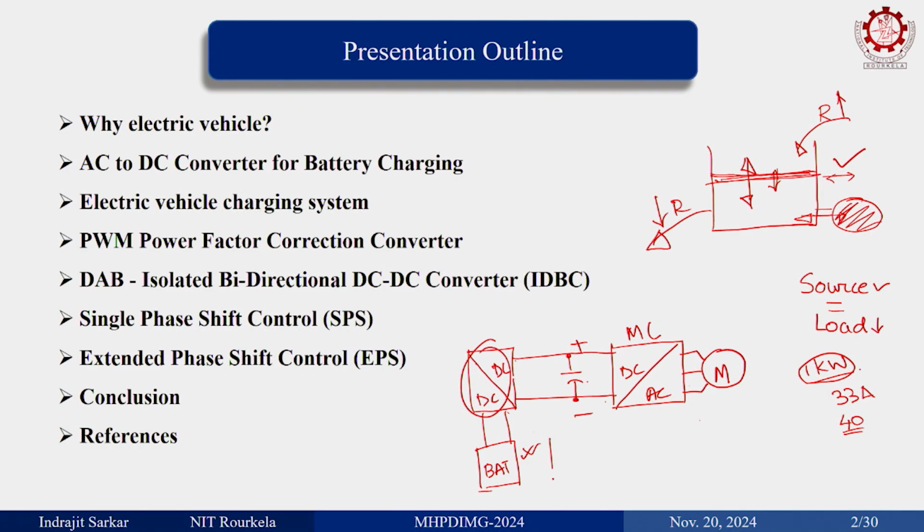Another DC-DC converter: sometimes people try to use an ultra capacitor. I give this example to my students. There are supercars now available in the market.